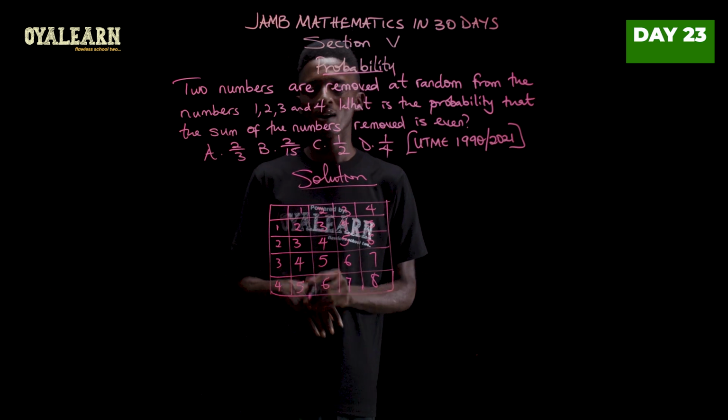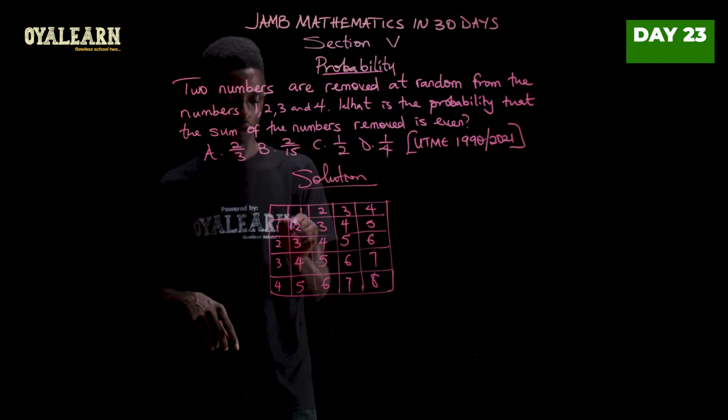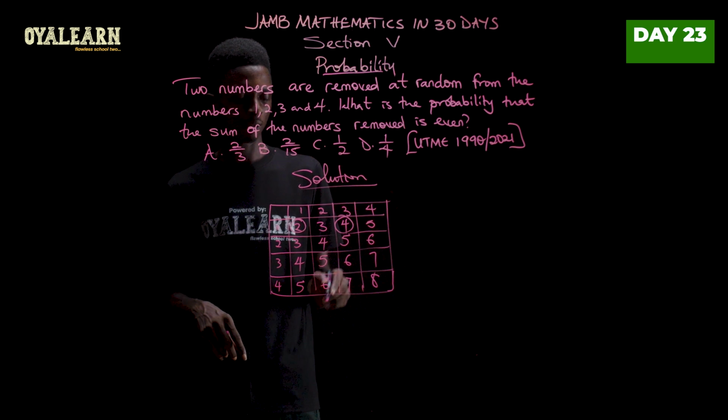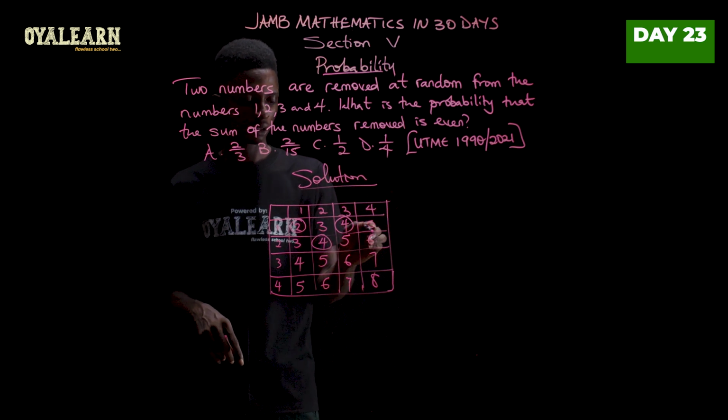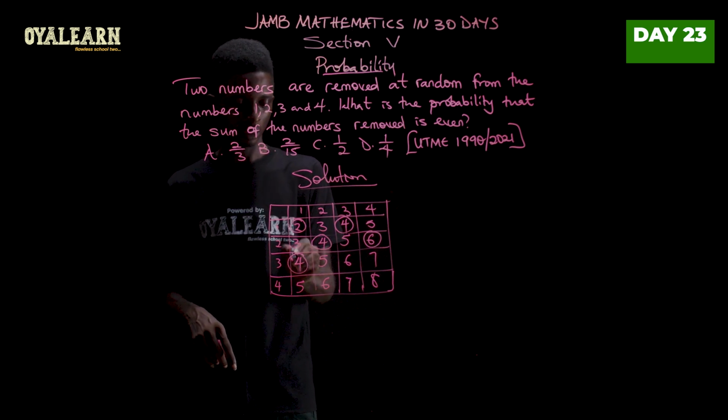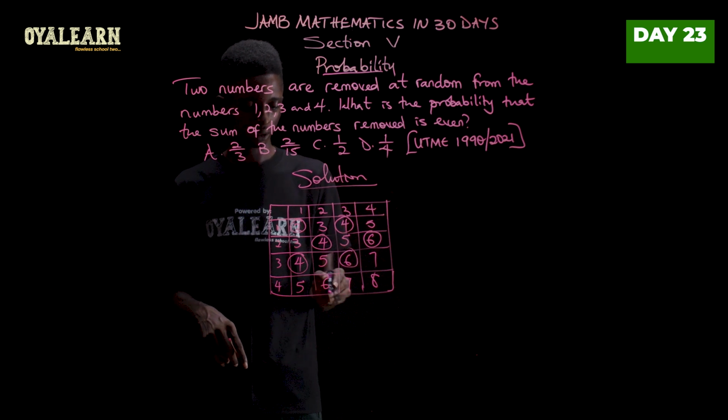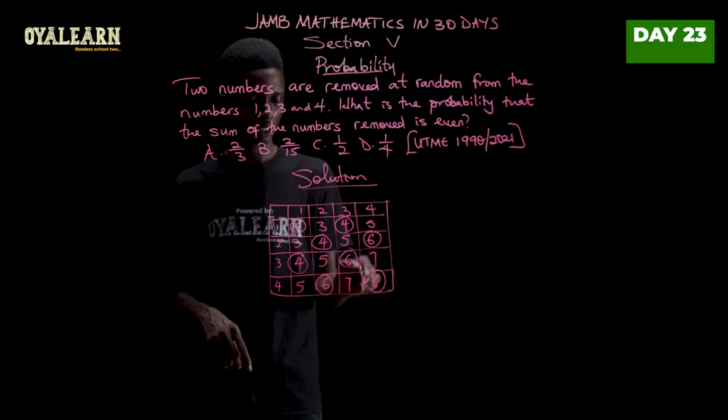Now, let us circle out the even combinations. So this is even, even, even, even, even, even, even, and even.